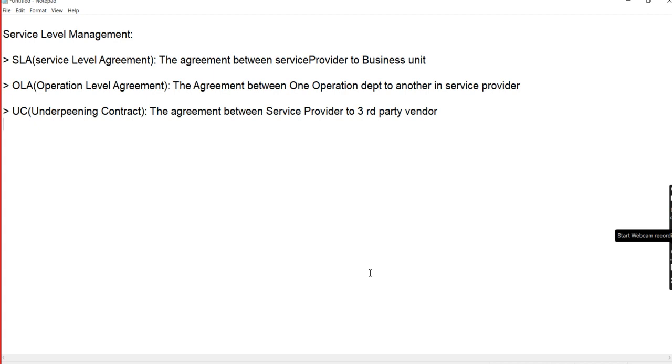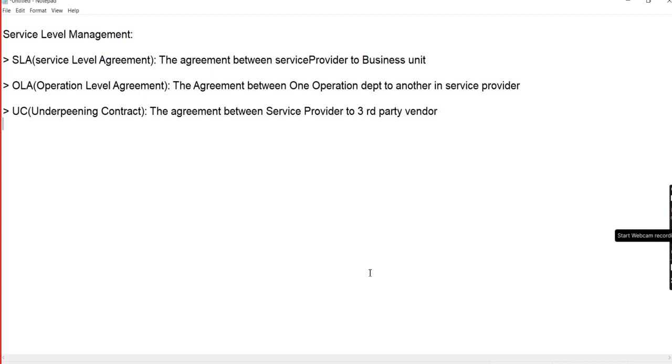SLA means the agreement between the service provider and the business unit. Service providers are IT companies like Wipro, Cognizant, TCS. They give the agreement to the business unit, that is the clients.